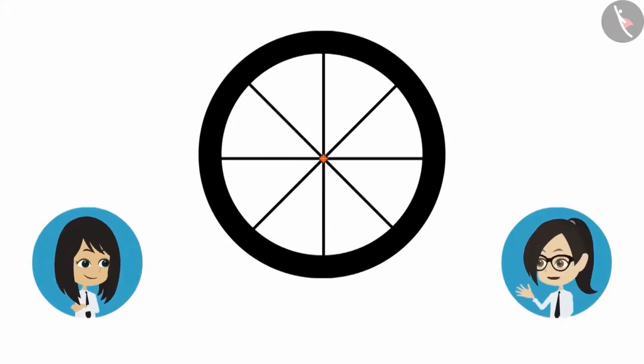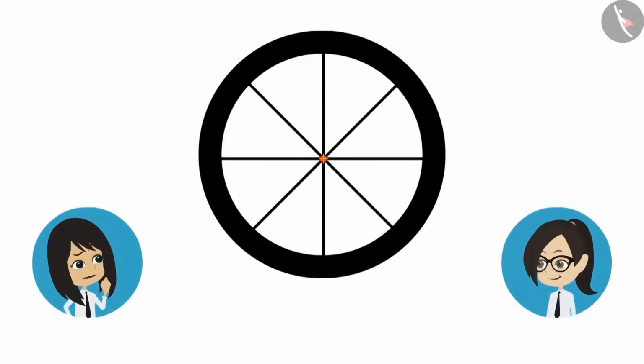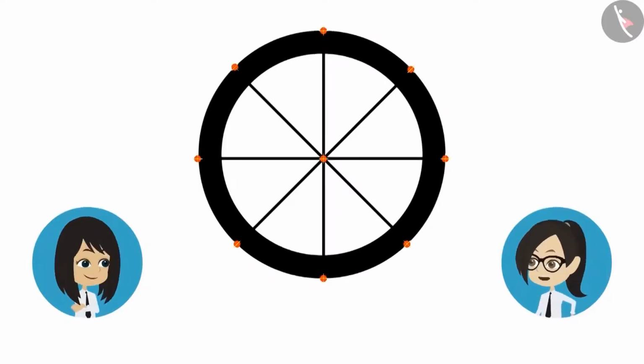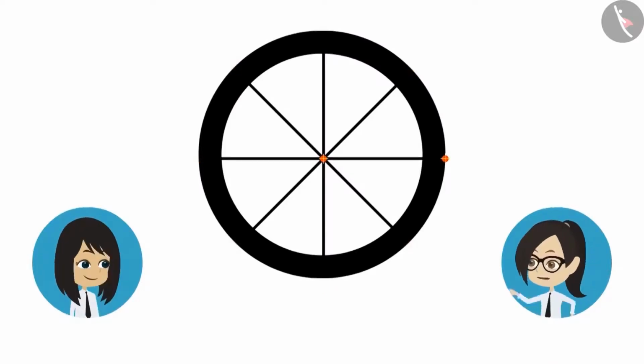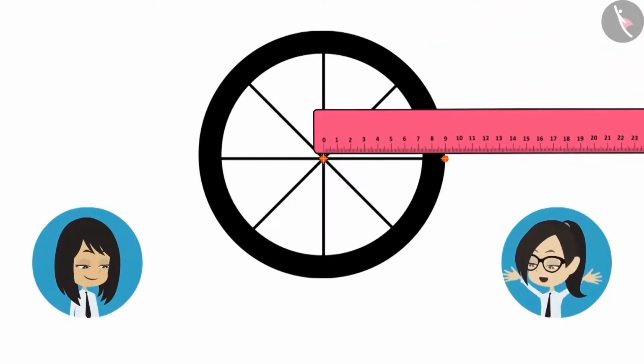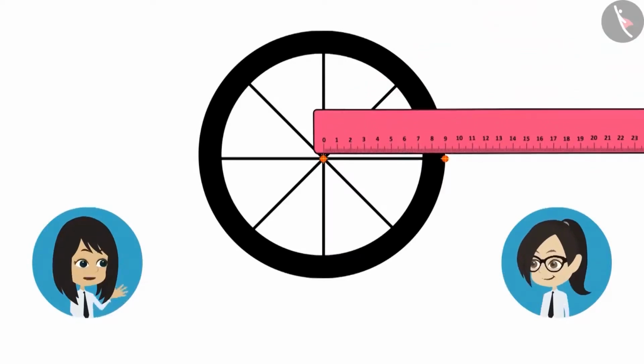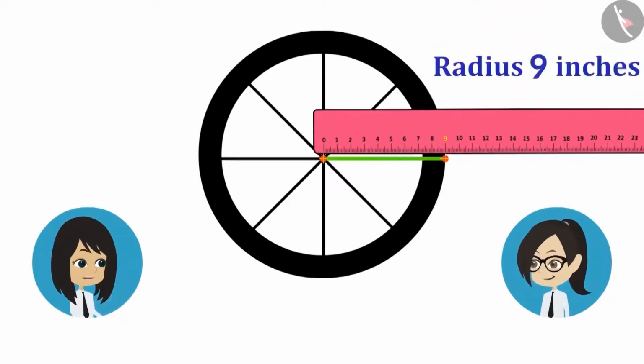Here is the center of the wheel of the cycle. But which point on the boundary of the bicycle do we measure the distance from this center? There are many points in it. Measure to any point. The measurement will be equal because the center is at an equal distance from the boundary of the circle. Right. Let's measure up to this point. Okay, now let's measure the distance between these 2 points using a scale. Radius of the wheel of bicycle is 9 inches.